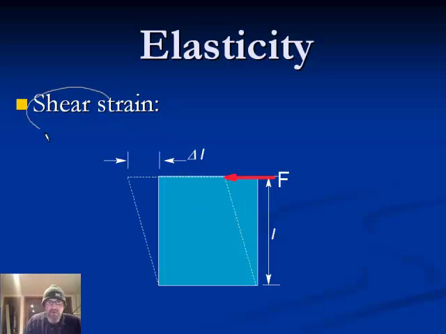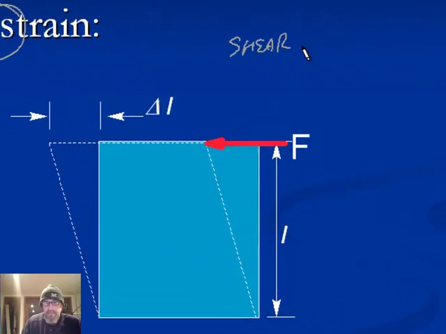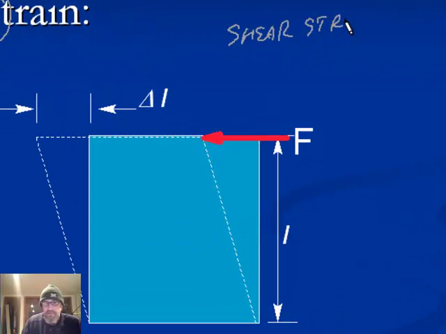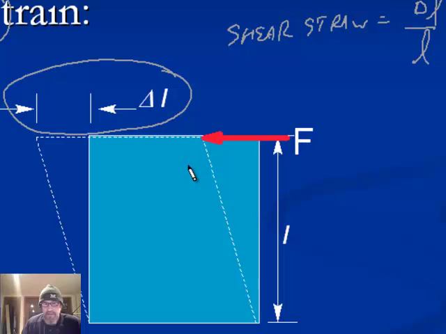That action is called shear, and how much it gets sheared over is called the shear strain, and that's quantified with the same equation. Shear strain is delta L over L. Again, now delta L is how far did the top get moved over, and L is the length of the original block.